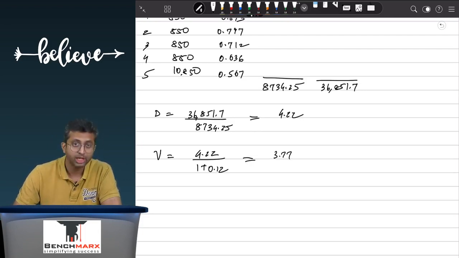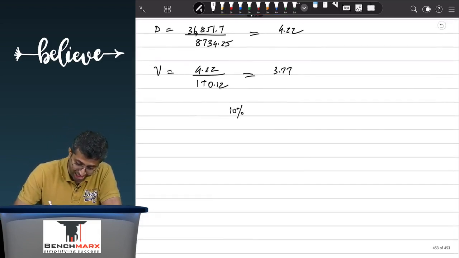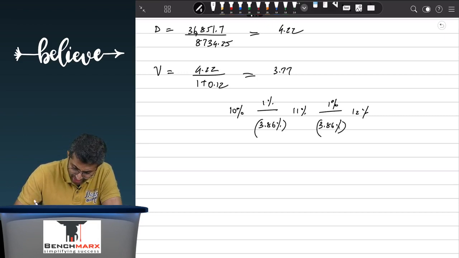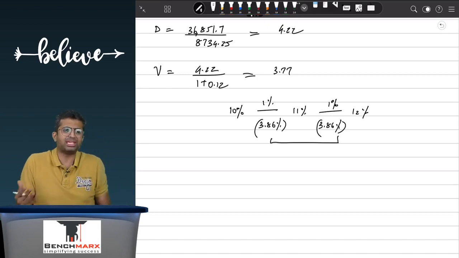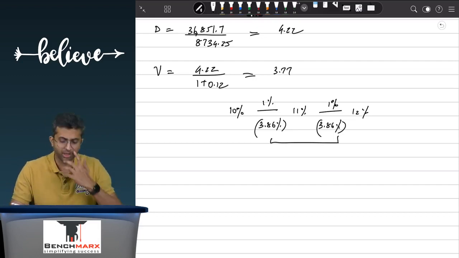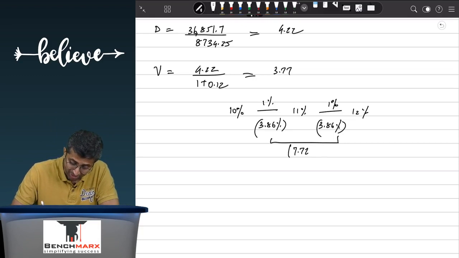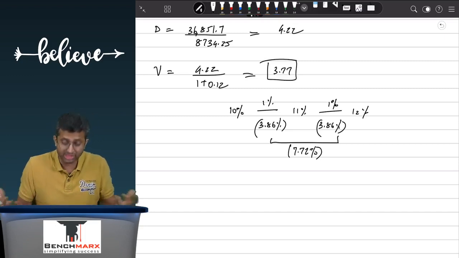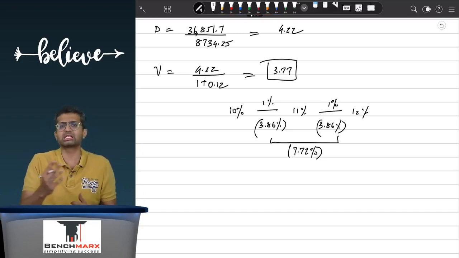As you can see, we assumed that when we go from 10 to, let us say, 11, and when you go from 11 to, let us say, 12, duration would have assumed that the change for a 1% change in interest would be 3.86%, maybe negative. Hence a duration number would have said that for each change in interest rate, your market price is going to fall by 3.86, and hence the effective fall will be 7.72%. However, if you actually go to see, the volatility at this point is around 3.77, it is something else, and hence there is a slight difference.